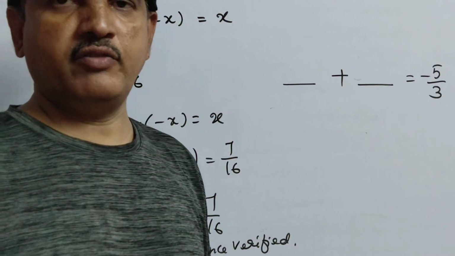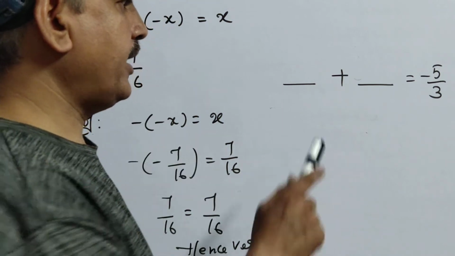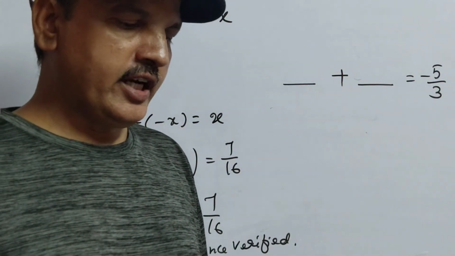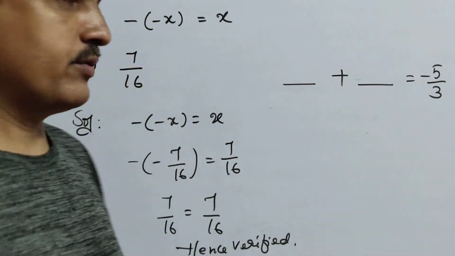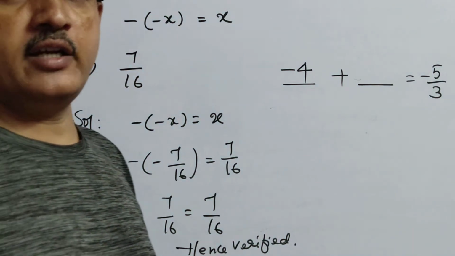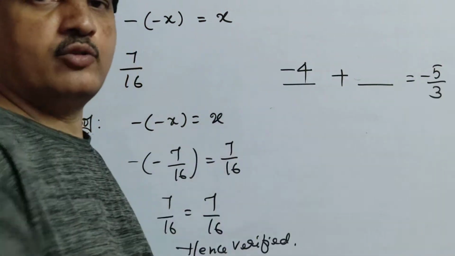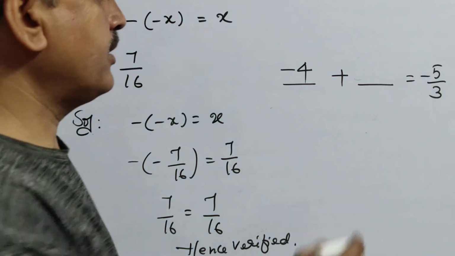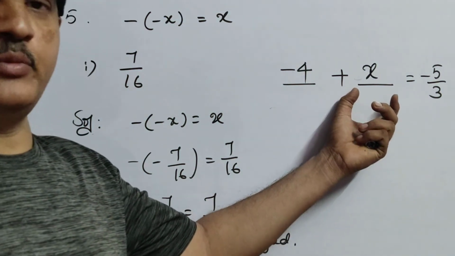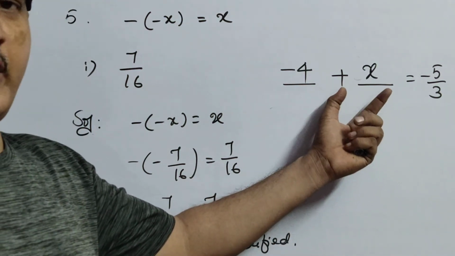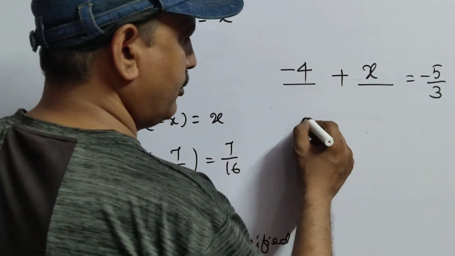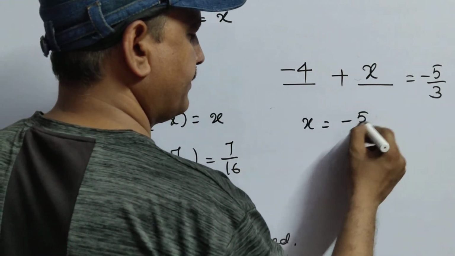Without knowing one, we cannot find the other. So that is why they have to give you one number. Here he gave one of the numbers as minus 4. We don't know the other number, so we take that number as x. Our aim is to find the x value. So x equals minus 5 by 3.